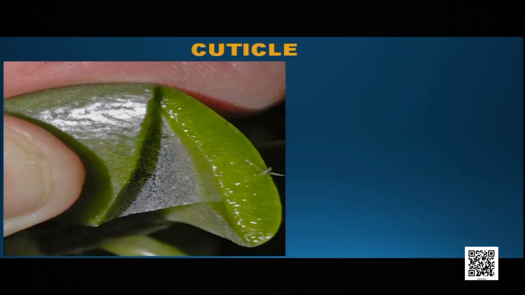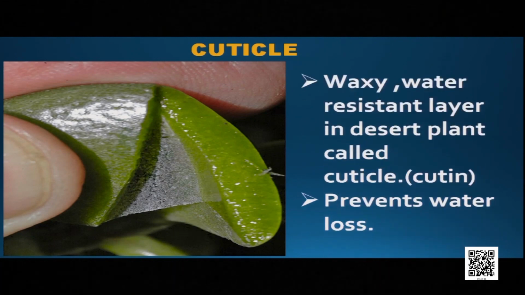The second part of the epidermal tissue system is the cuticle. It is not found in each and every part of the plant. It is only found in the xerophytic plants, and it is a waxy layer. That waxy layer is made up of a chemical called cutin. That's why the structure is called cuticle. As it is waxy, it prevents water loss. Desert plants need to store water, so the cuticle is mostly found in xerophytic plants, or you can say in succulents.